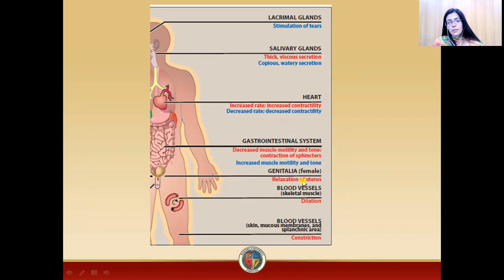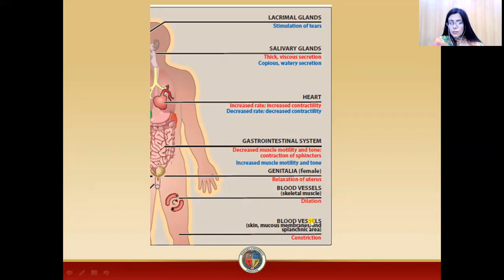Secondly, there will be relaxation of the uterus. You must remember this point: in sympathetic activation, there is relaxation of the uterus. Secondly, there will be dilation of the skeletal blood vessels. The blood vessels dealing with the skeletal muscles will relax. You can also see in this diagram that the genitals and the blood vessels of the skeletal muscles mainly receive their supply from the sympathetic division only.